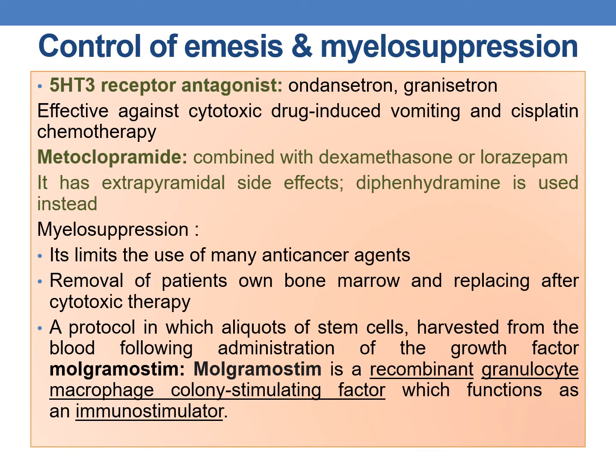Coming to the control of emesis and myelosuppression. The most common side effects of chemotherapy are nausea and vomiting and, majorly, bone marrow suppression. So as an adjuvant to chemotherapy, drugs must be given which control the emesis and myelosuppression because they are the major adverse effects. Coming to the drugs which control emesis, they are 5-HT3 receptor antagonists. Examples are ondansetron and granisetron. They are effective against cytotoxic drug-induced vomiting and cisplatin chemotherapy.